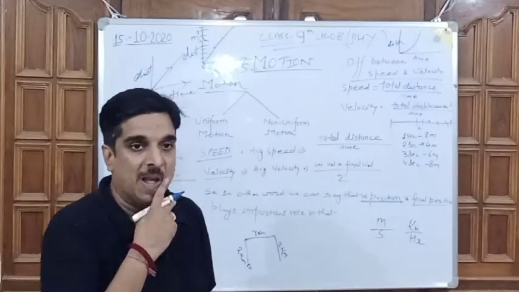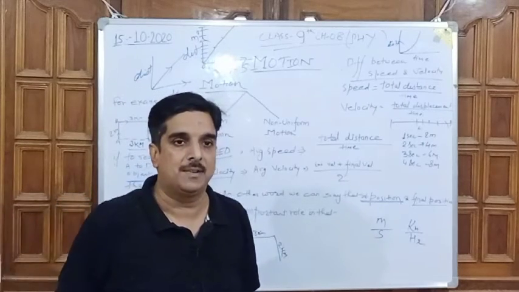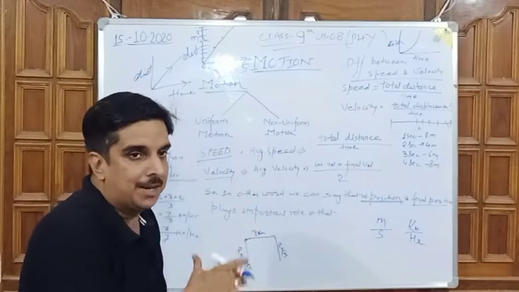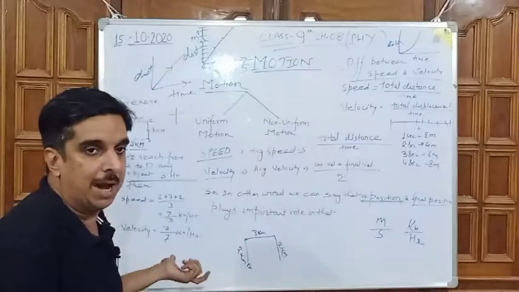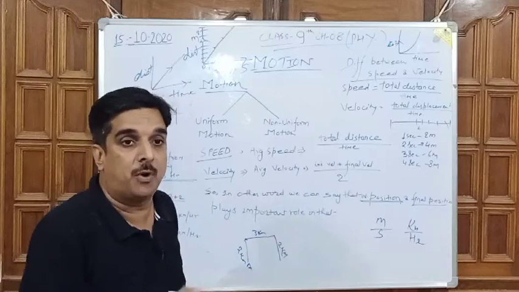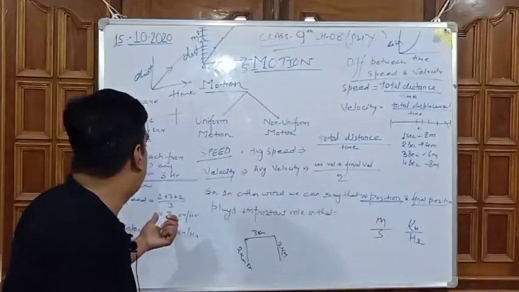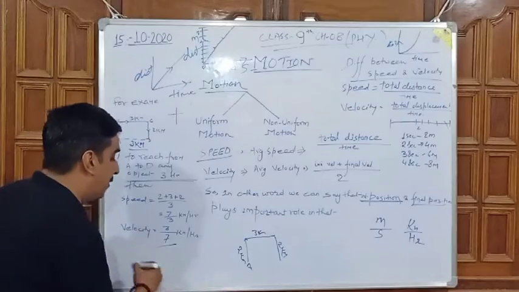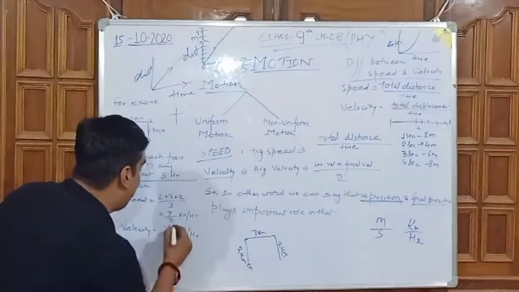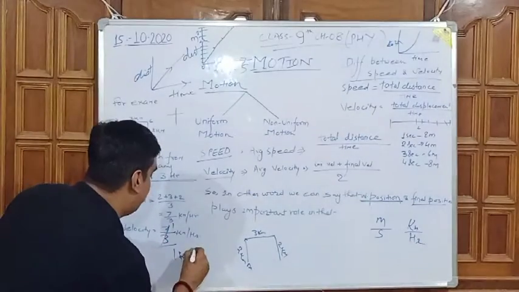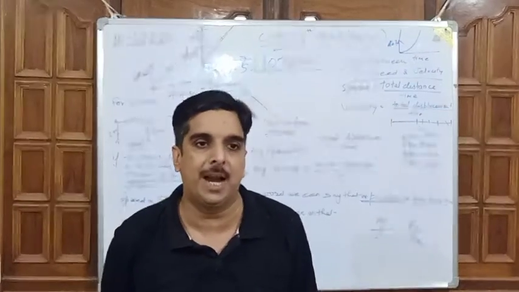So for velocity, displacement divided by time taken, because the object took 3 hours, so the time duration is the same, 3 hours. Velocity is equal to displacement, 3 kilometer, and time taken, 3 hours. So that will come 1 kilometer per hour. So this one is the basic difference between speed and velocity.